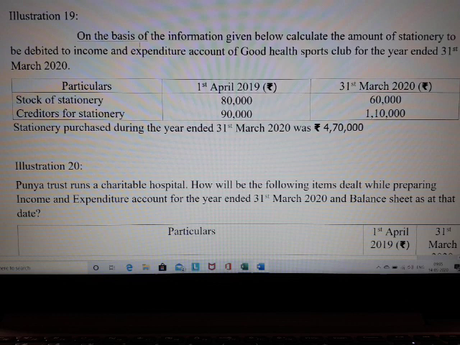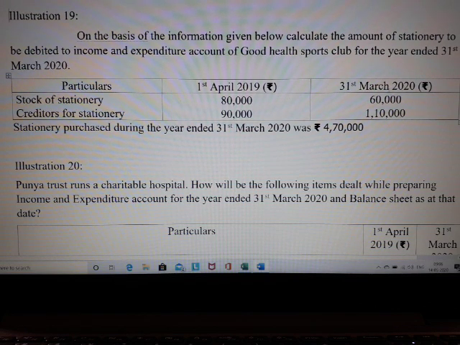So we are going to prepare the stationery account for Good Health Sports Club for the year ended 31st of March 2020. You have been given the particulars and the related information which were in the beginning of the year and towards the end of the year. So what are the information that we have? Let's see to it.